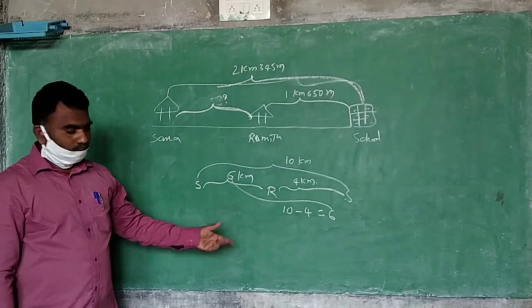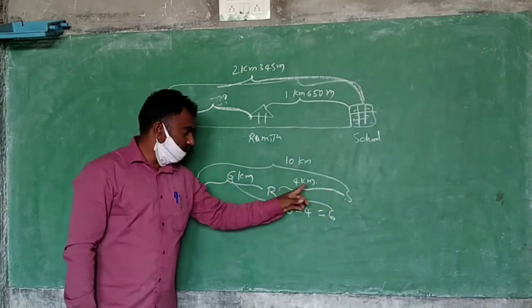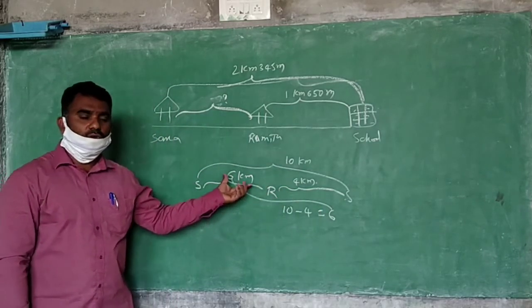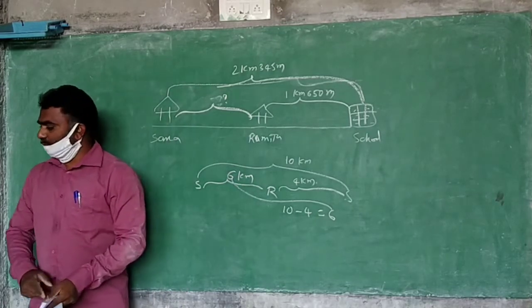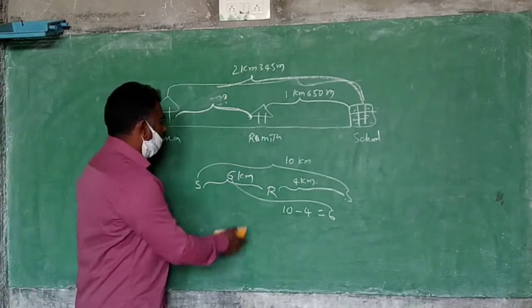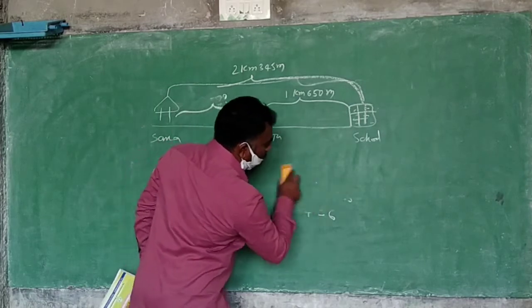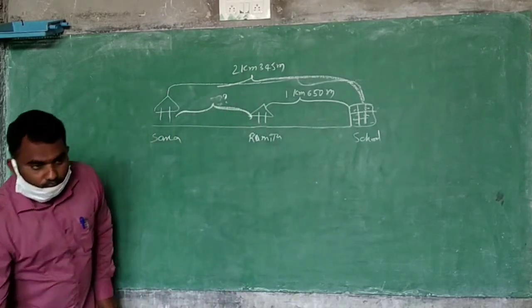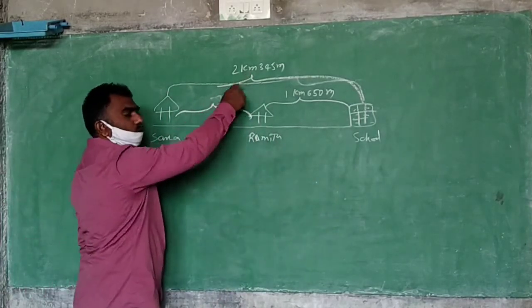Here to here 10, here to here 4, and how much is remaining? You should do the subtraction. So now first, what should you take? First you have to take the bigger one.